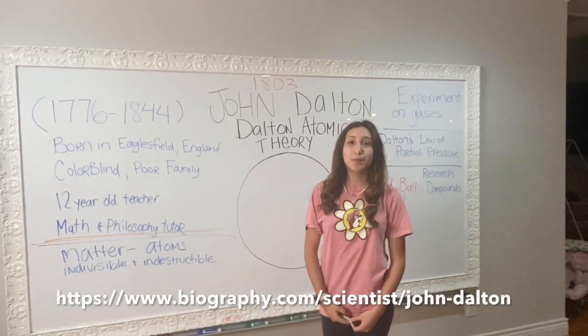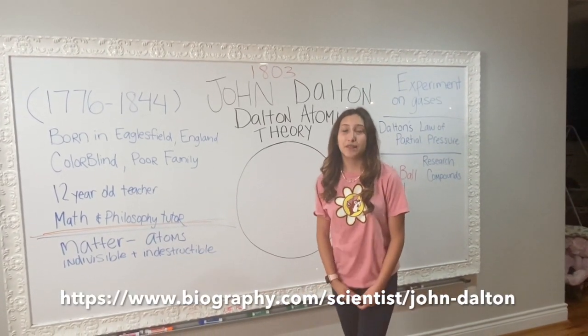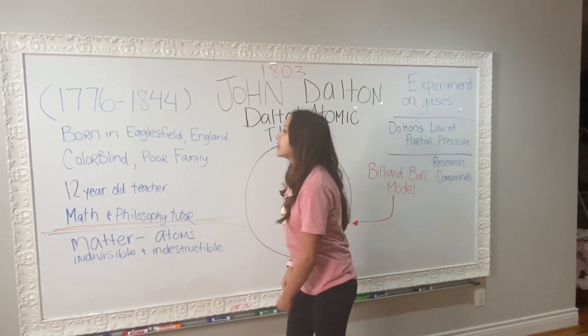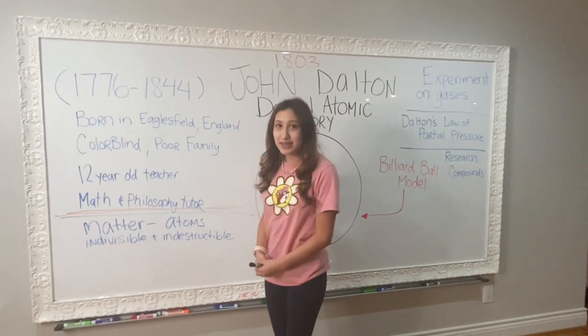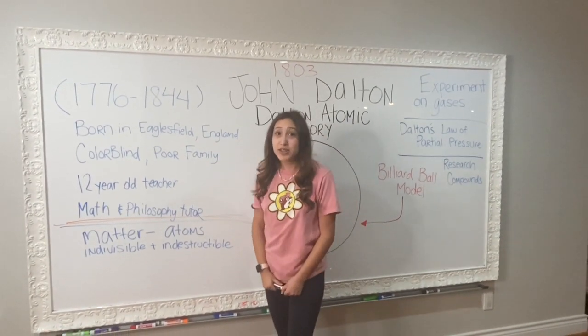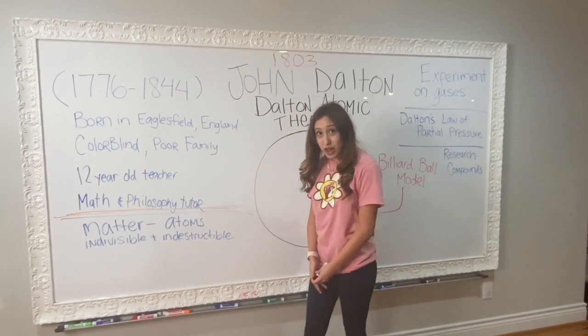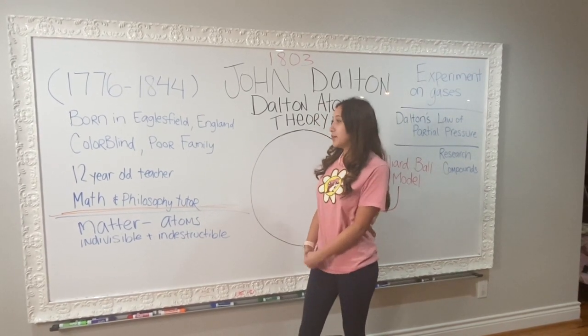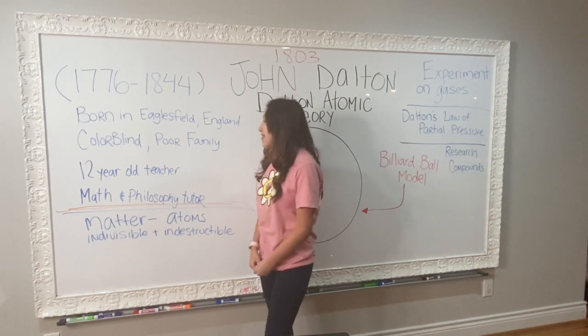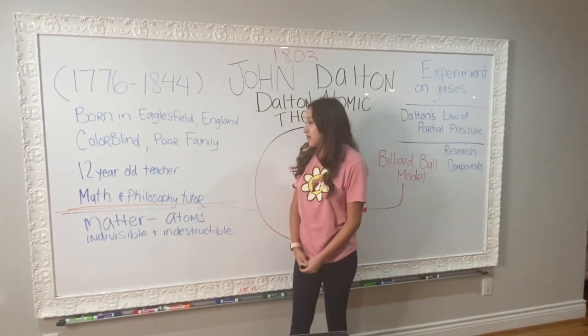So the second atomic model that I'm going to be talking about was discovered by John Dalton. So some background on John Dalton was that he was born 1776 and he died 1844, and he was born in Eaglesfield, England, and he was colorblind and from a poor family, and when he was 12 years old he was a teacher, and then eventually he became a math and philosophy tutor.